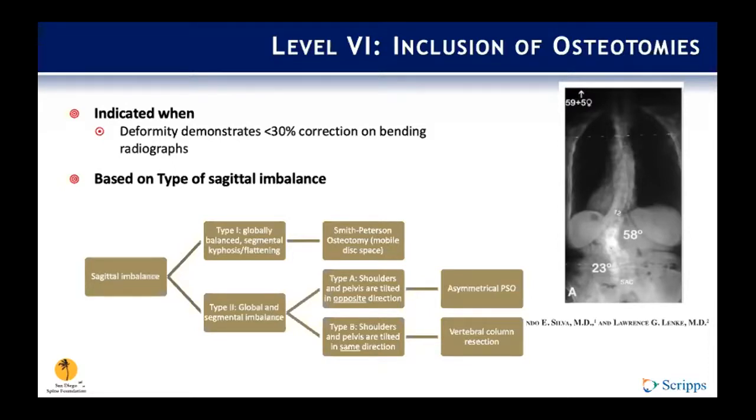In type 1 sagittal balance, this was defined as globally balanced with a segmental kyphosis or flattening. In these cases, Smith-Petersen osteotomy where there's a mobile disc space would be the best treatment option. Now in type 2 sagittal balance, where there's global and segmental imbalance, we then subdivide these patients into type A and B. Type A, shoulders and pelvis are tilted in the opposite direction. And what they mentioned in this paper was that asymmetric PSO would be the best osteotomy option. Now in type B, where shoulders and pelvis are tilted in the same direction, they suggest that vertebral column resection would be the best option.